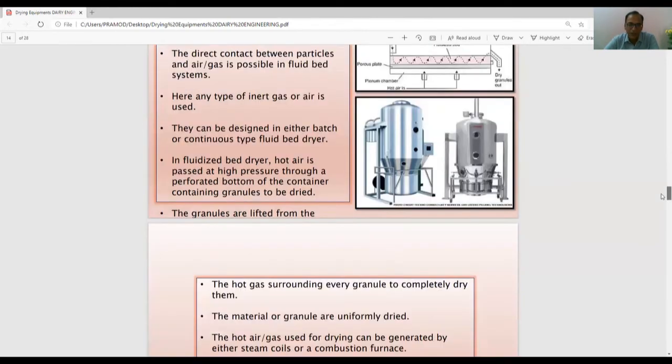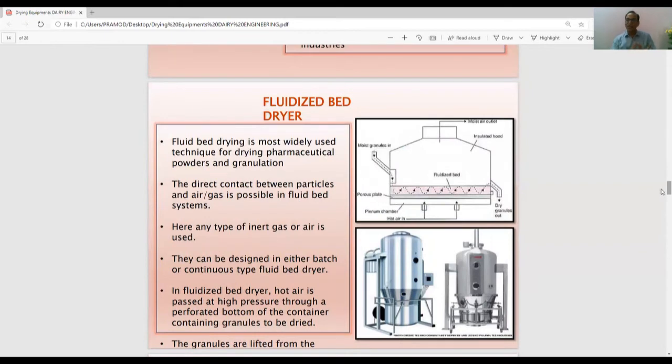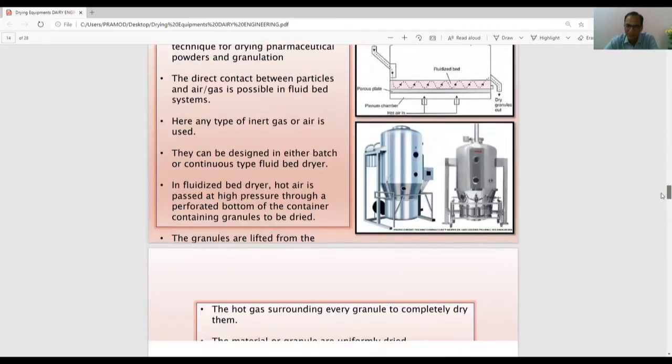and granules are lifted by the hot gas surrounding them, and every granule dries completely. Listen like this: air is coming and the grains are there, they stop and they just move like this. Up and down, they are swinging in the air, going out and getting dried. They bounce in the air, dancing in the air. All right, so that's how it is done.